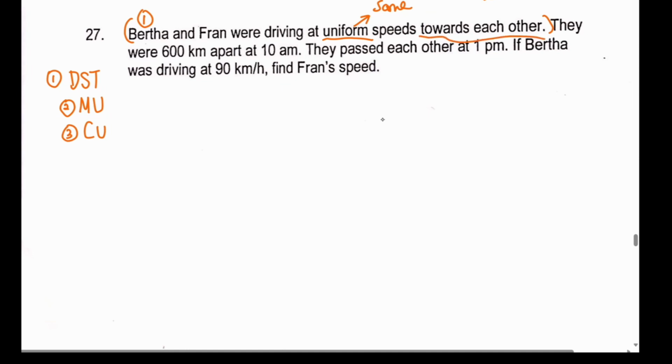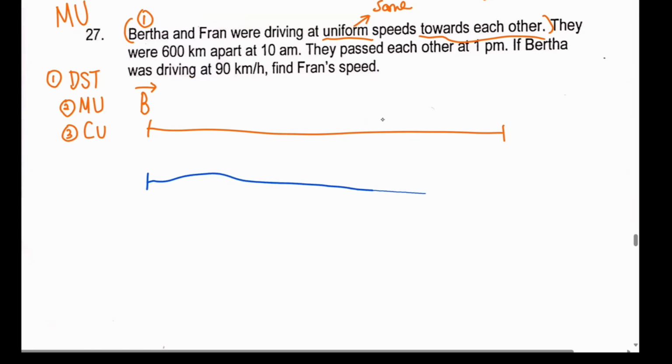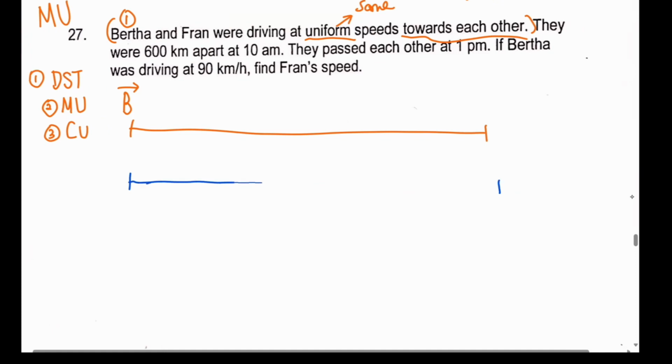Now, when I see that they are traveling towards each other, I know they are coming towards each other. So if they are coming towards each other, isn't this a meetup question? All right, a meetup. That means they are going to meet somewhere at a point. Okay, so what I want to do is quickly draw a timeline. Bertha is going towards this side. I encourage my students to draw two timelines because sometimes one timeline will not really help you to visualize well. Pardon me for the horrible timeline drawing. Let me just redraw this. So if you can, draw two timelines. And Frank is going towards this side, because they are going to meet at one point.